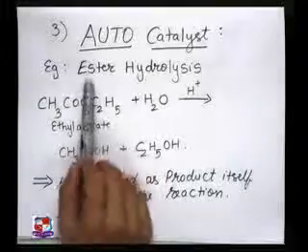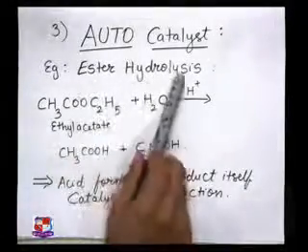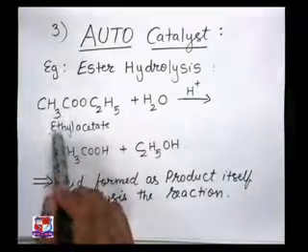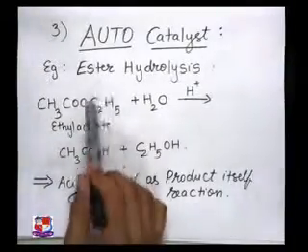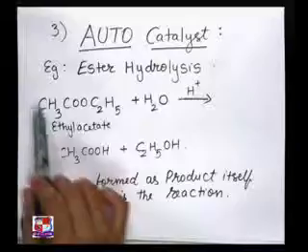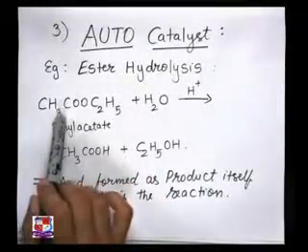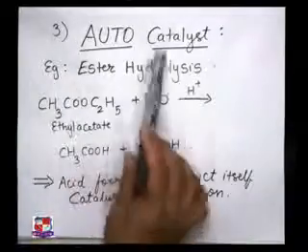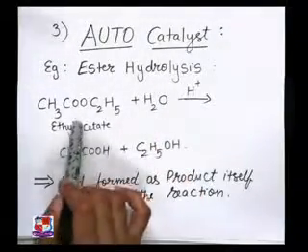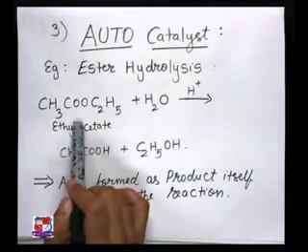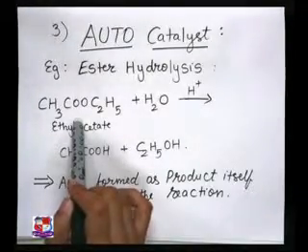You can see here, there is an example of ester hydrolysis. What is this? This is an ester, ethyl acetate. This is the ethyl group, this is the acetate group, so this is known as ethyl acetate. Now it is hydrolysis. Hydrolysis means you are breaking the ester in presence of water.